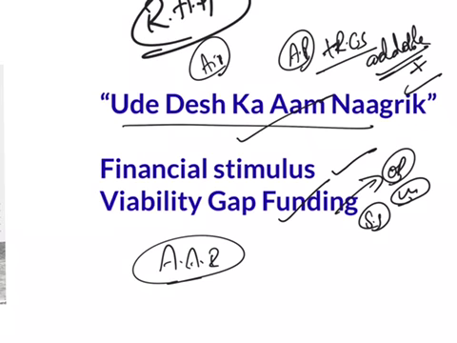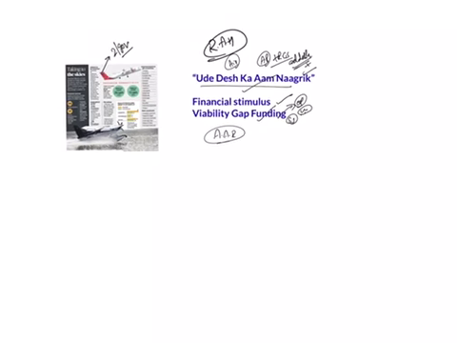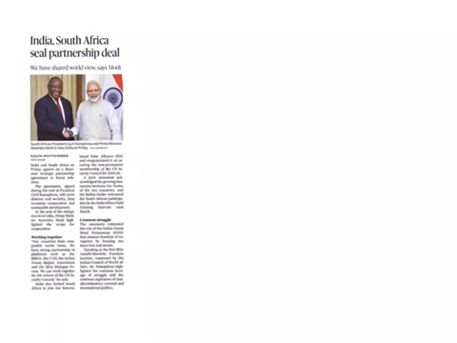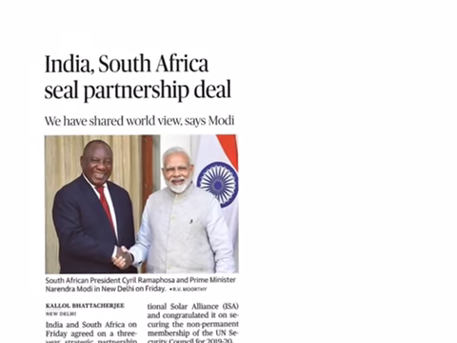In the notes, I have given detailed notes for this particular scheme, like what all its features are and in which areas this scheme is applicable. It is applicable on flights covering distances between 200 kilometers and 300 kilometers. Is there any limit set for hilly, remote areas, islands and so on? No, there is no lower limit set for hilly areas, islands, or security sensitive regions. I have mentioned all that in the notes, so please do check it. The next article is India-South Africa Seal Partnership Deal.